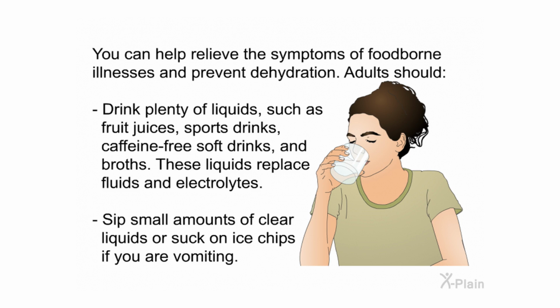You can help relieve the symptoms of foodborne illnesses and prevent dehydration. Adults should drink plenty of liquids such as fruit juices, sports drinks, caffeine-free soft drinks, and broths. These liquids replace fluids and electrolytes. Sip small amounts of clear liquids or suck on ice chips if you are vomiting.